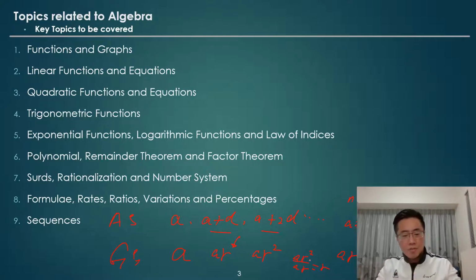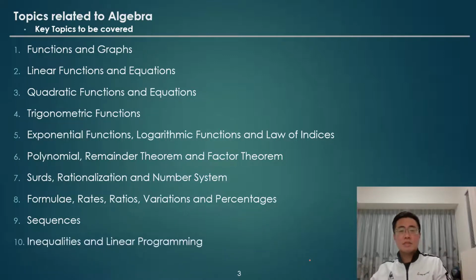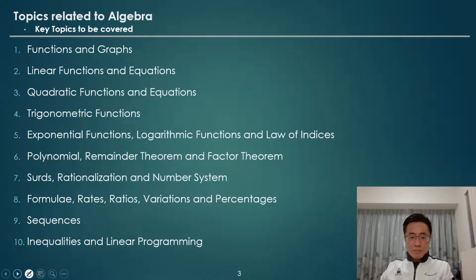The last topic is about inequalities and linear programming. In the chapter on linear functions, we learn about a linear function like this, y equal to 3x plus 2, for example. For inequalities, we change the equal sign to either greater than or equal to 3x plus 2, or less than or equal to 3x plus 2.